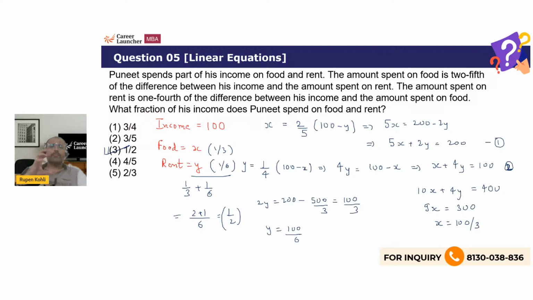So the point is, in algebra, always try to minimize your dependence on variables. It's a simple question. All of us can do this, but my point in this question was that instead of taking x, y, z, three variables, I took two variables. I took one of them as a number. So try to minimize your dependence on variables. That's the part that will make you solve the problem quickly.